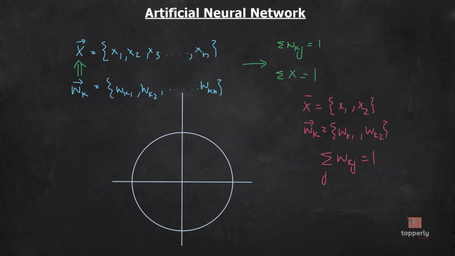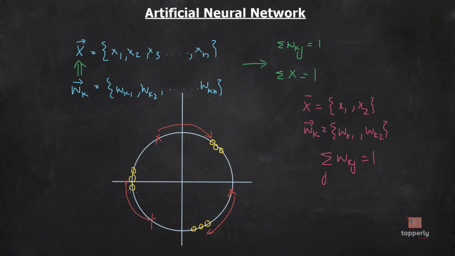Therefore, let me draw that. Now, let these dots represent the natural grouping of input patterns. Okay. And let the initial state of the synaptic weight vector be like this. Okay. Let this represent the synaptic weight vectors before the training. Now, as the training progresses, the synaptic weight vectors will move towards the natural groupings like this.